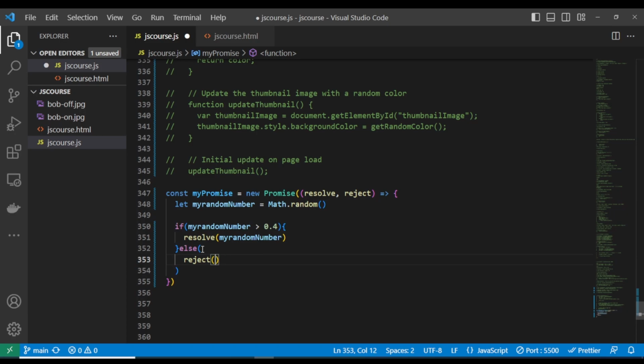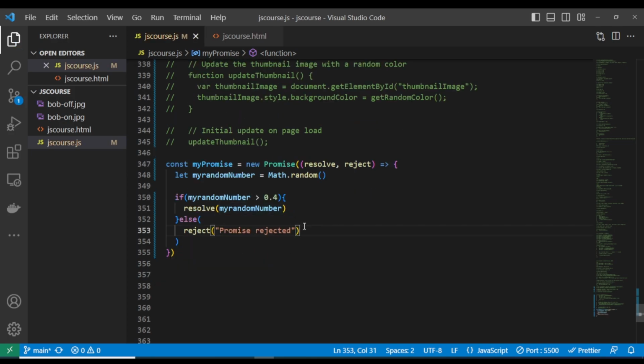Or let's just put a simple string. New Error. Promise rejected. Let's just return a simple error. So now what this means is that when this promise is successful, if this is true, it's going to resolve, and if this is false, it's going to reject it.